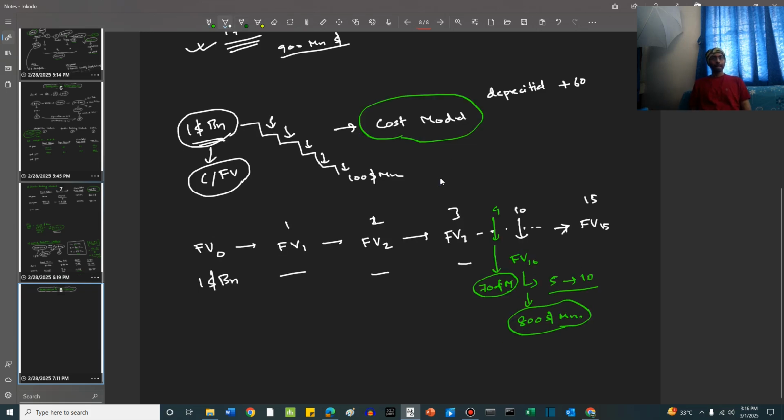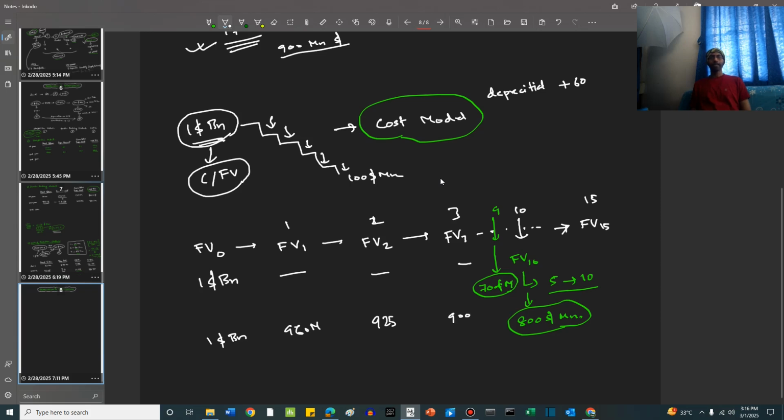Let's say at FV0, the fair valuation was 1 billion. At FV1, it became 960 million. At FV2, it became 925 million. Like this, the numbers were there. At FV3, let's say it became 900 million.